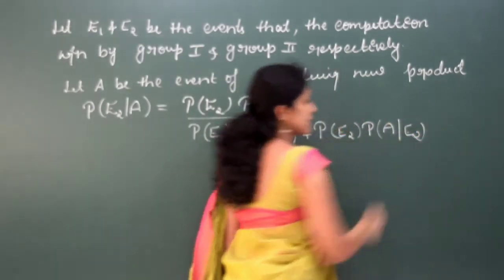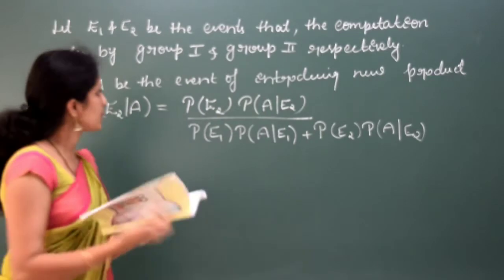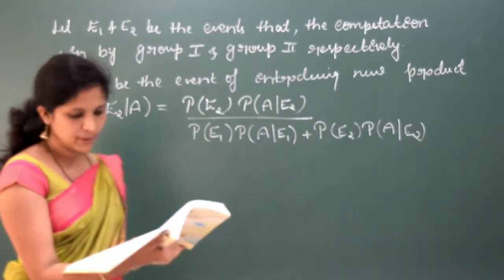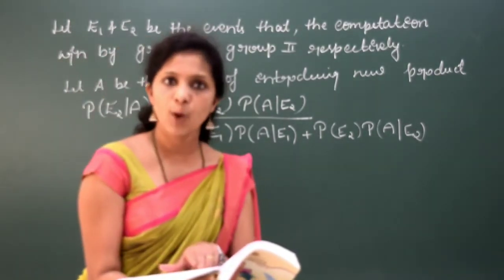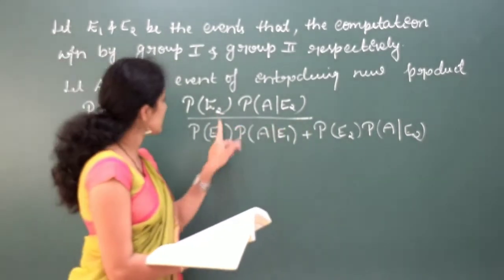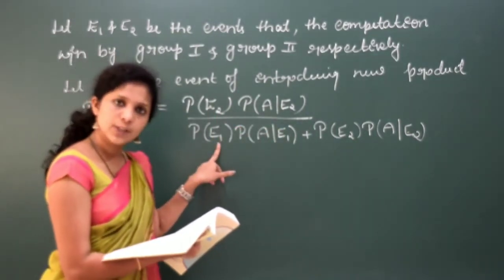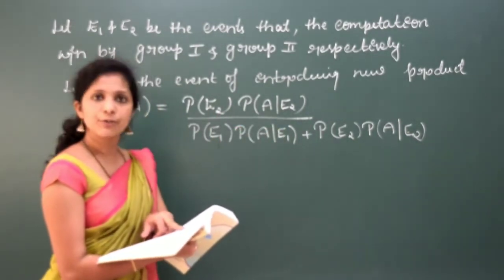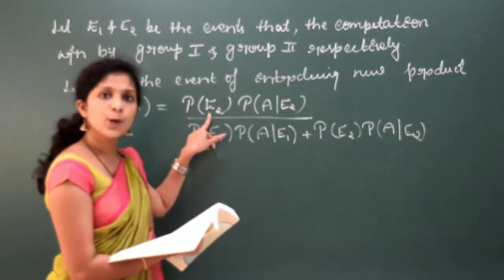Next you have to complete this. Everything is given. What is the probability of E1? It is given as 0.6. Substitute here. Probability of E1 will be 0.6 and probability of E2 is given as 0.4.